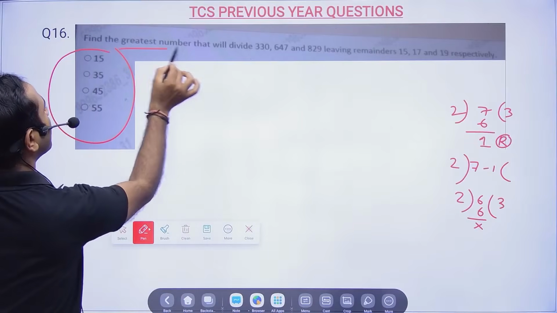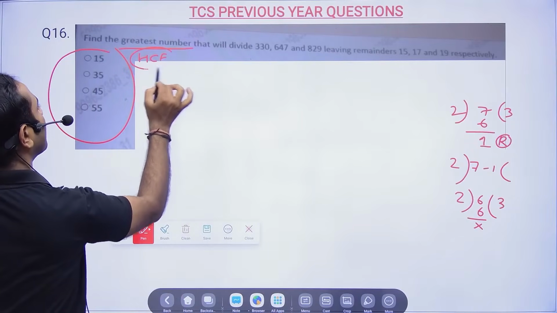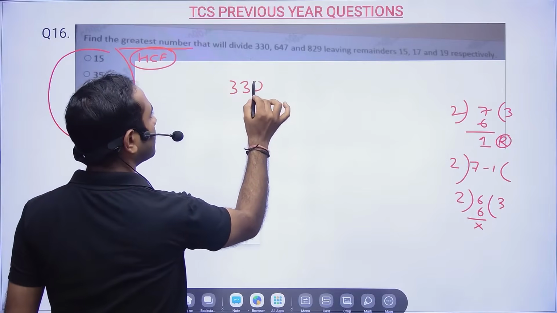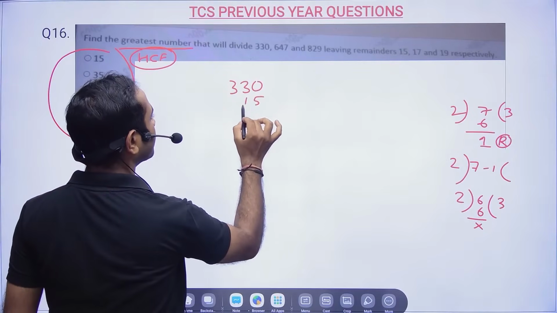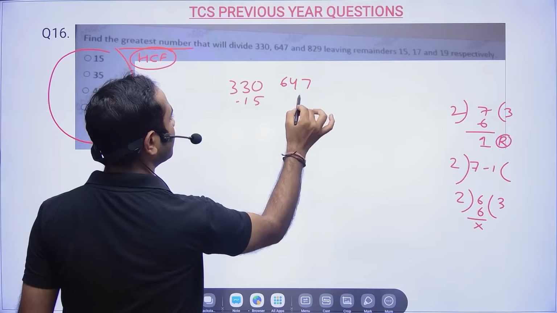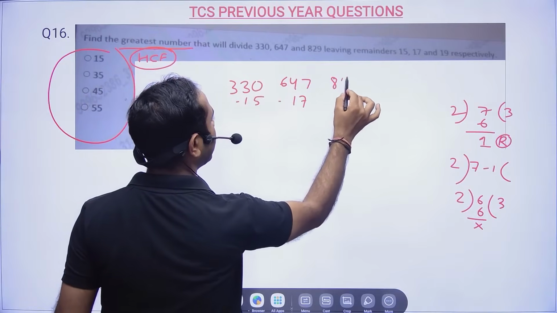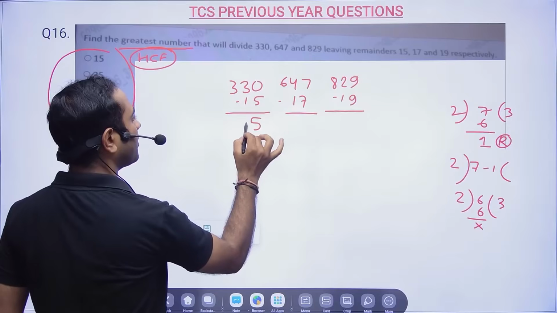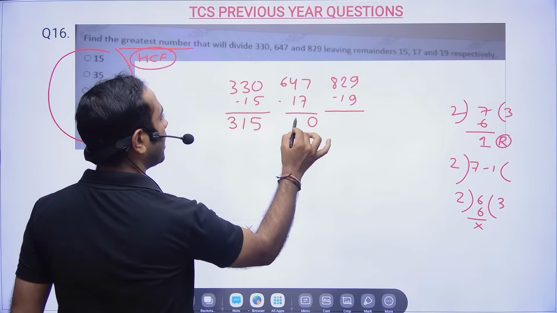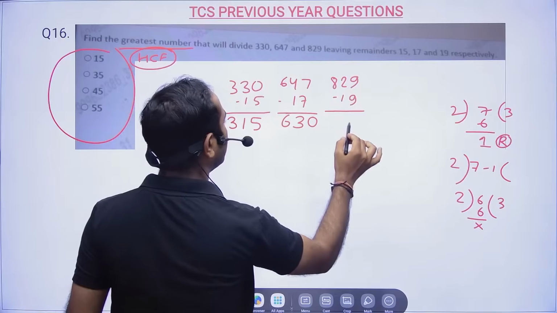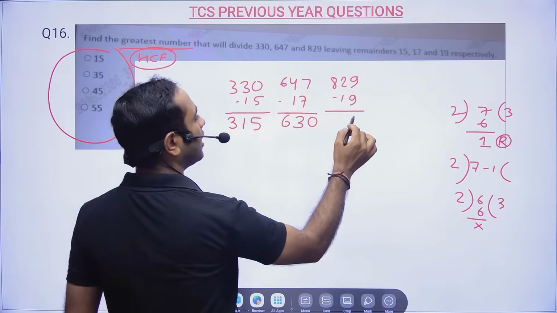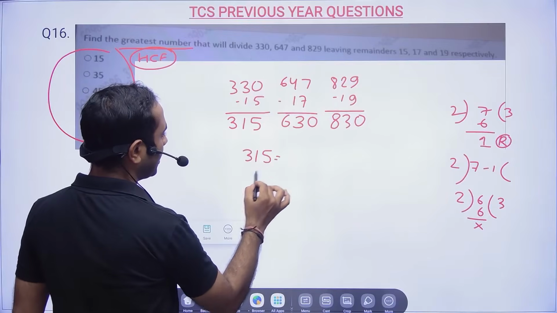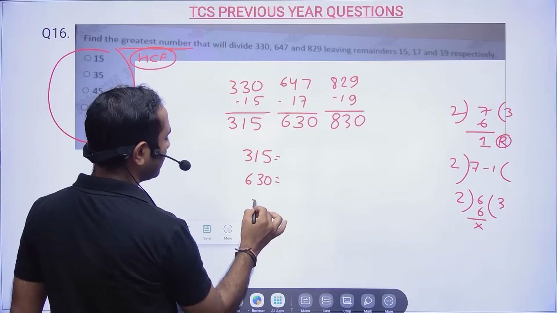So whenever they ask for the largest or greatest number, my dear friends, they are asking you to calculate the HCF. You have 330 with 15 as the remainder, so subtract 15. 647 has 17 as the remainder, so subtract 17. 829 has 19 as the remainder, so subtract 19. All are TCS problems. So we get 315, 630, and 810.